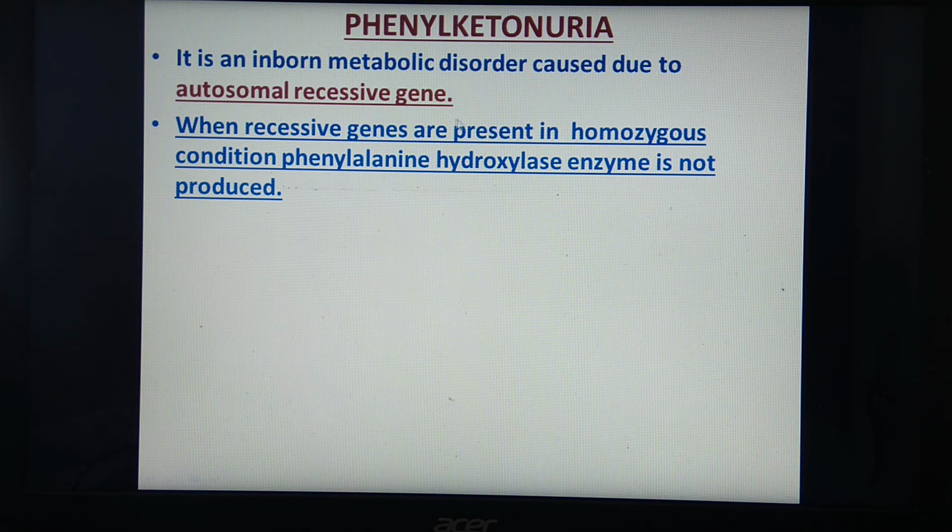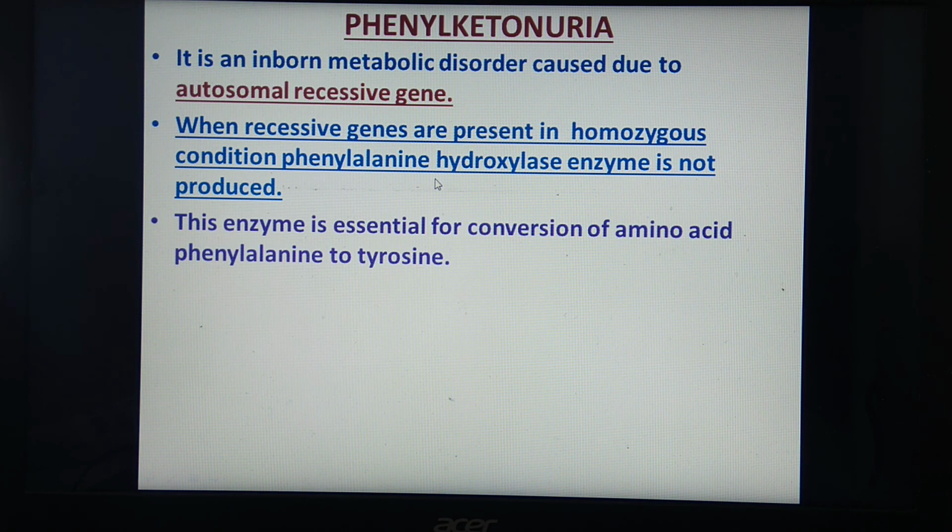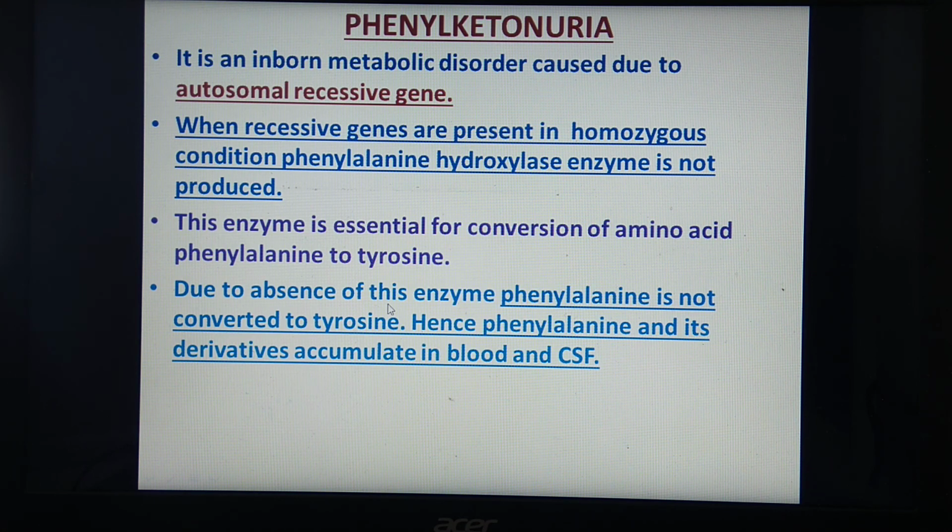So if this recessive gene is present in homozygous condition, this phenylalanine hydroxylase enzyme will not be produced. What is the function of this enzyme? It is essential for conversion of the amino acid phenylalanine to tyrosine. That means in normal condition, this phenylalanine will be converted to tyrosine.